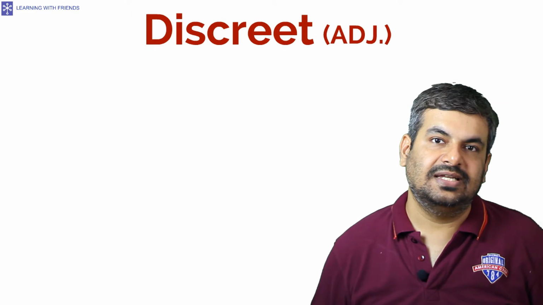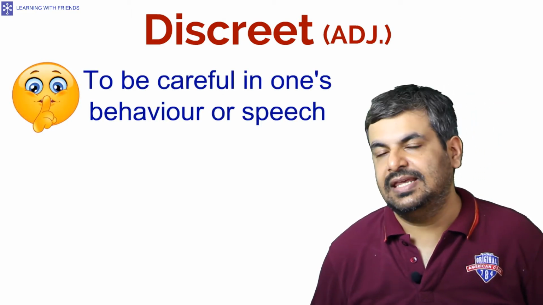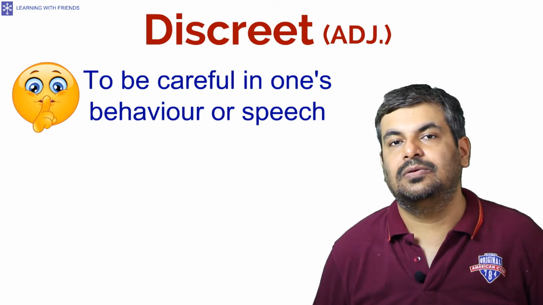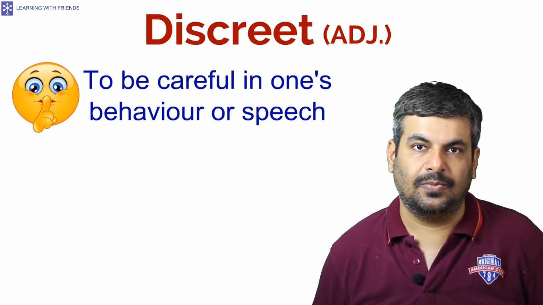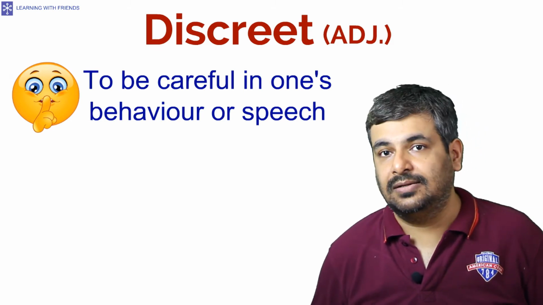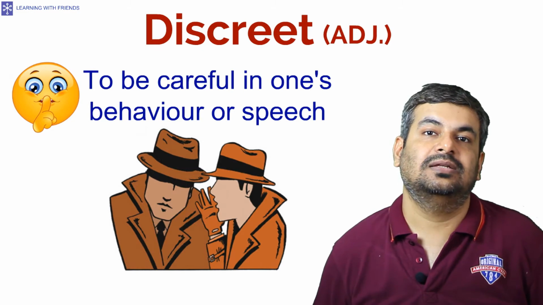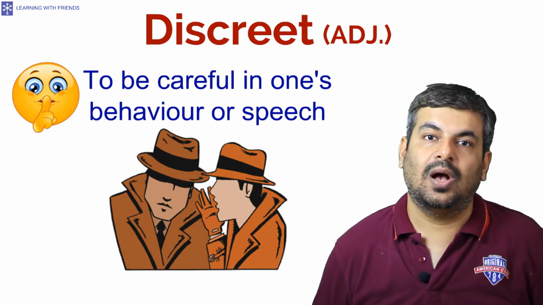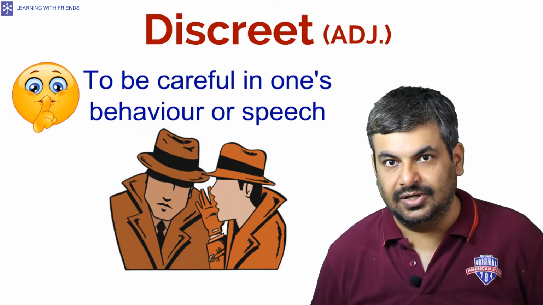Coming back to discreet and discrete, discreet, that is the one with double E, is an adjective and it means to be careful in one's behavior or speech. When something is done in a restrained or confidential manner, it is said to be done discreetly. When you ask someone to be discreet, you want them to keep a secret.